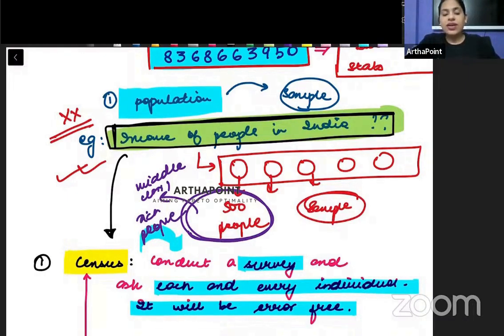So when I collect a sample and use the sample for taking the information, yes, it is going to be a very timely process. Comparatively आसान है करना because you're just taking data of few people, but it can lead to some kind of error.